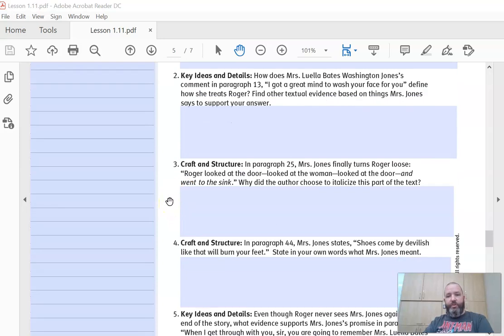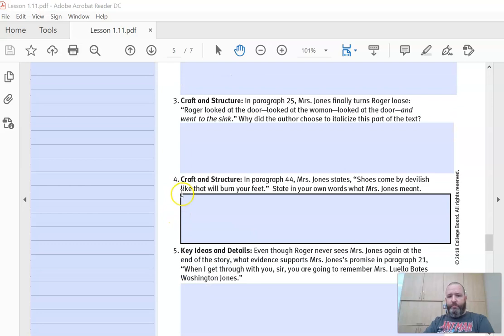Number 3, in paragraph 25, Mrs. Jones finally turns Roger loose. Roger looked at the door, looked at the woman, looked at the door, and went to the sink. Why did the author choose to italicize this part of the text? Sometimes when we are writing, we can use other forms. If we bold something, or in this case italicize, what meaning does this italicized part of the story have? Why did they italicize it?